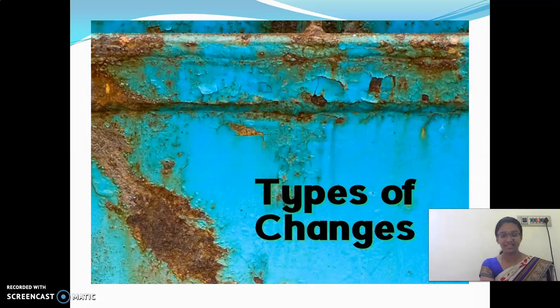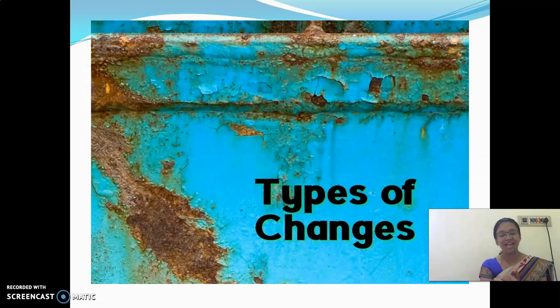Types of changes. Do you know what the types of changes are, children? If anyone knows, open your mouth and tell me what the types of changes are. First tell me some changes which occur around us. Yes, you tell me. Yes. Seasonal changes, very good, which we discussed in the last class. And then growth changes. Yes, the world has also changed a lot compared to our ancient period. Yes or no? The world has also changed and developed a lot.